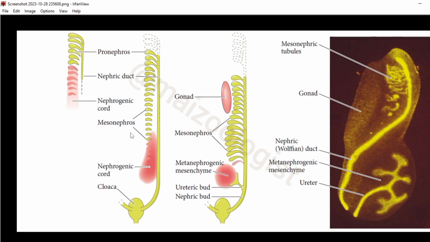Let us take a look at it. This is the snapshot of the same PDF that I have saved separately in order to not navigate through the PDF again and again. As we can observe, this pronephros, or the first stage, as the development progresses, gets degenerated. However, a portion of it remains, and this portion is called the nephric duct or Wolffian duct. So this is what we were talking about. Now let's get back to our text.